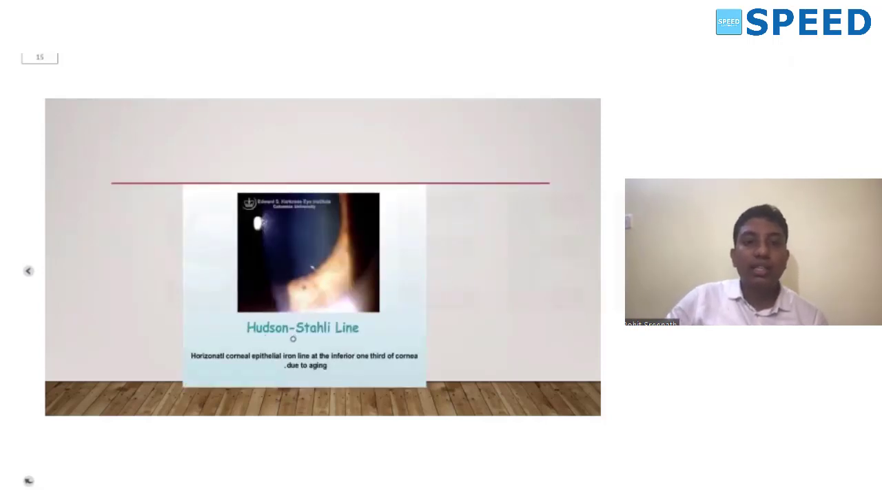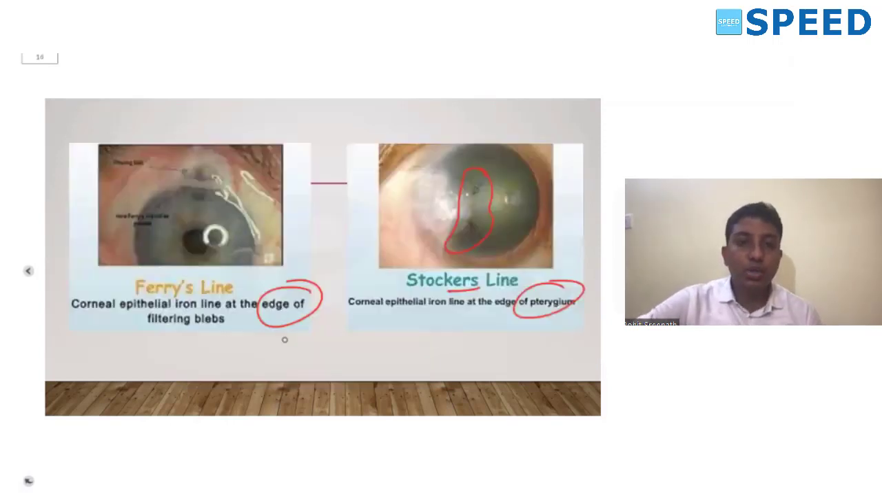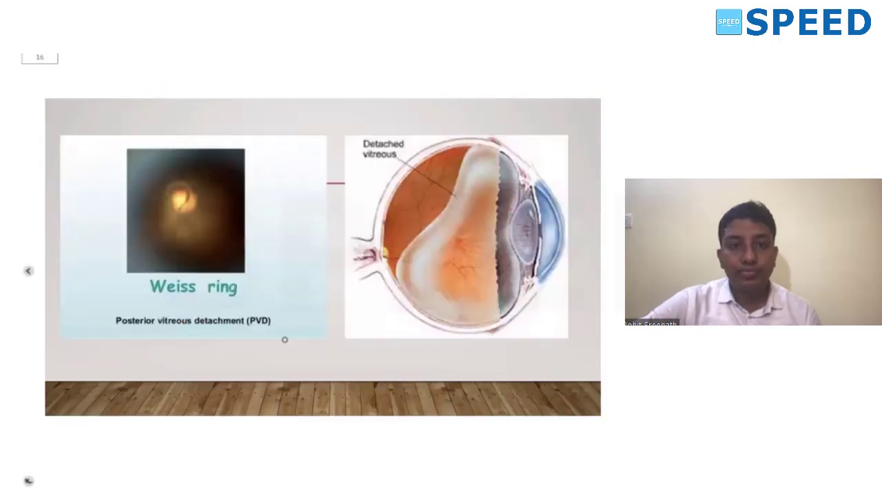Last is the Hudson-Starley's line. What is Hudson-Starley's line? Epithelial iron deposition in the inferior third of the cornea, typically seen in aging. So if it is due to aging, it is known as Hudson-Starley's line. You can get this as a potential question. You should know about the Hudson-Starley's line, the Stocker's line, the Ferry's line, KF ring and the Fleischer's ring. KF ring in case of Wilson's, Fleischer's ring in case of keratoconus. It's all very important.